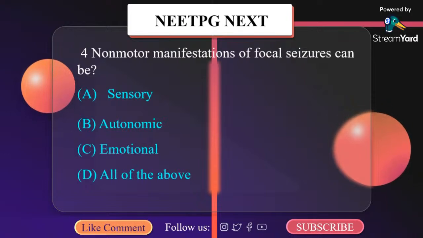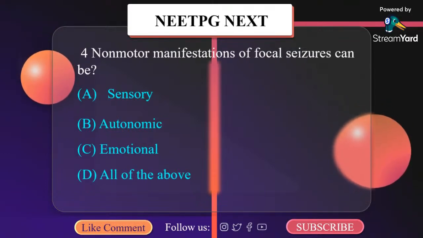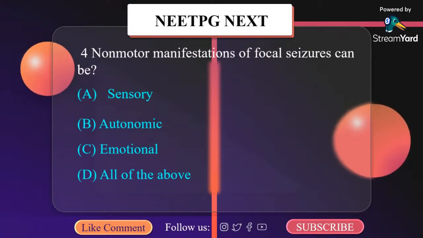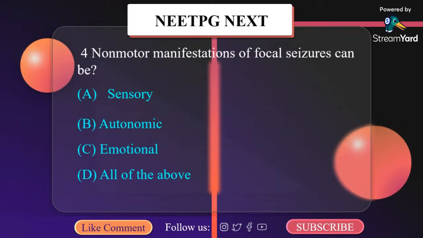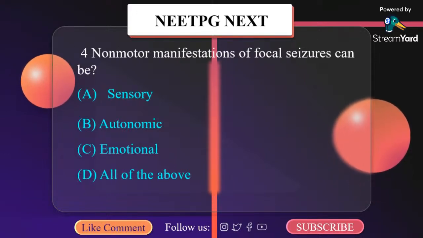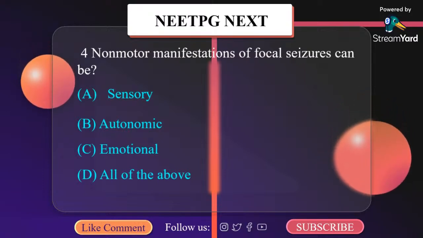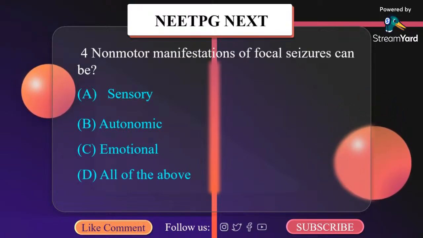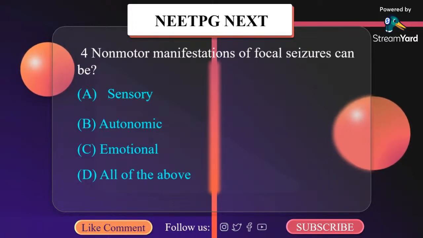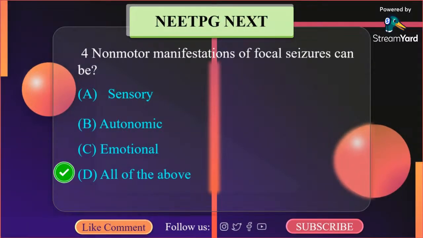Non-motor manifestation of focal seizures can be. What do you think is the correct answer? Is it sensory? Is it motor? Is it emotional? The focal seizures can have motor manifestation, that is tonic, clonic, and myoclonic movement, or non-motor manifestation, that is sensory, autonomic, or emotional symptoms. So the correct answer here is D, all of them.